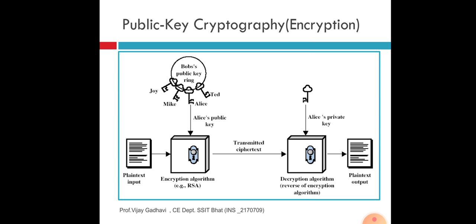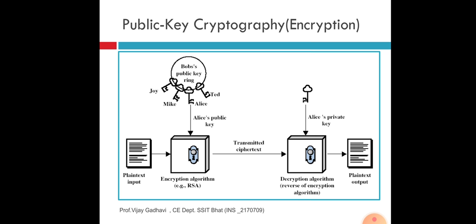It's RSA. Here we see Bob's public key, Joy, Mike, Alice and Ted. These all are aware of Alice's public key. Which key is used for the encryption algorithm? Then the encrypted message is transmitted for decryption when we require.